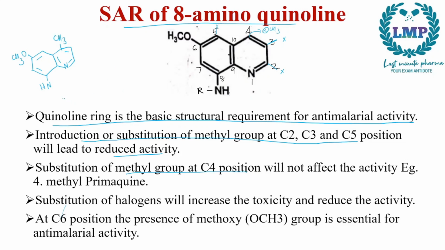And for primaquine we will do the same thing as chloroquine, so 1, 2 and then nitrogen. After this there were 2 C2H5 groups for chloroquine, but here it is an NH2, and here there would be another methyl group. So this is the structure of 4-methyl primaquine.